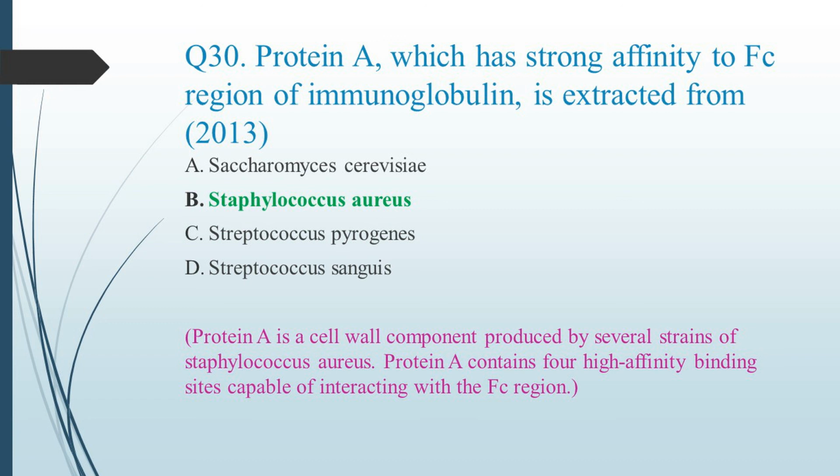The interaction between protein A and IgG is not equivalent for all species. Protein A interacts with some subclasses of IgG and not others. There are also many instances in which monoclonal antibodies do not bind with protein A. So protein A is extracted from Staphylococcus aureus, that is option B, it is correct.